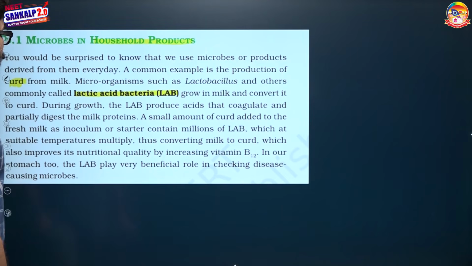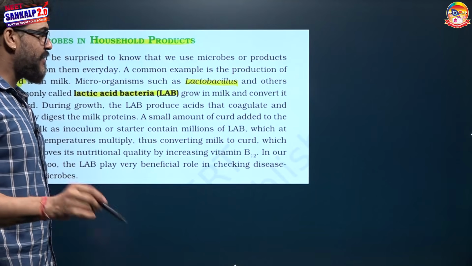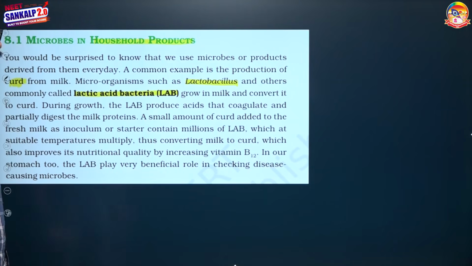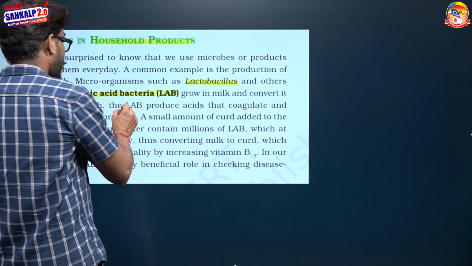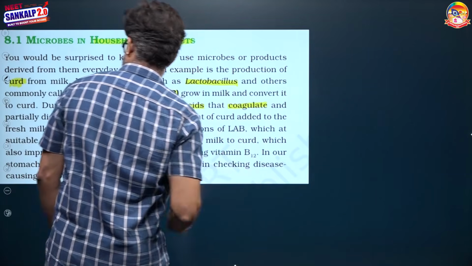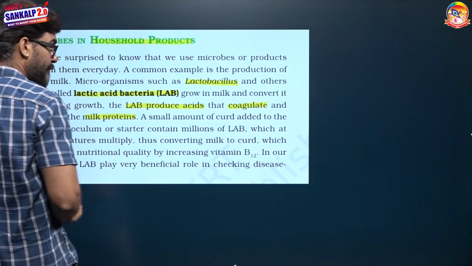One of the well-known examples is Lactobacillus, a kind of lactic acid bacteria. What do they do? Lactic acid bacteria produce lactic acid, which coagulates and partially digests the milk protein casein.